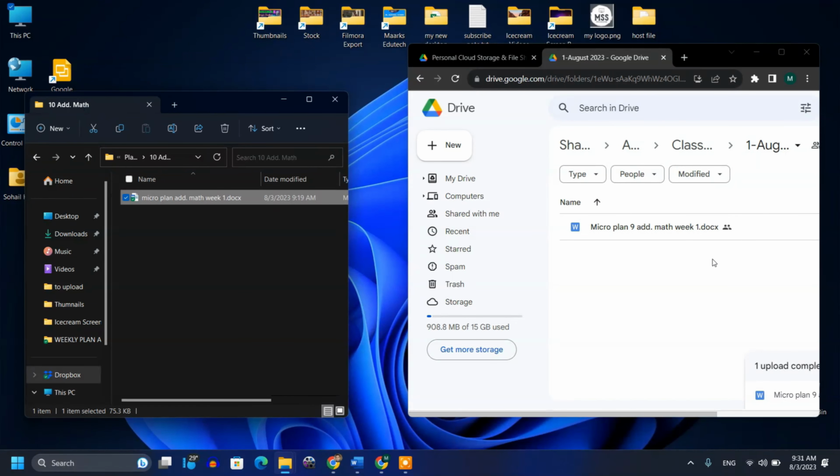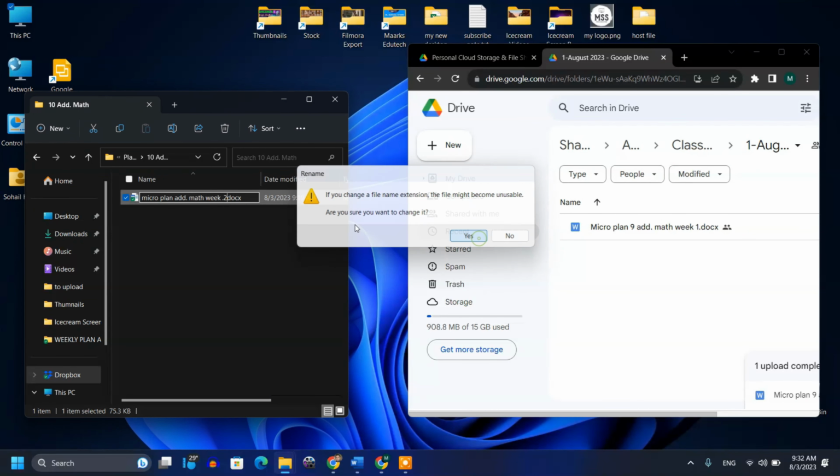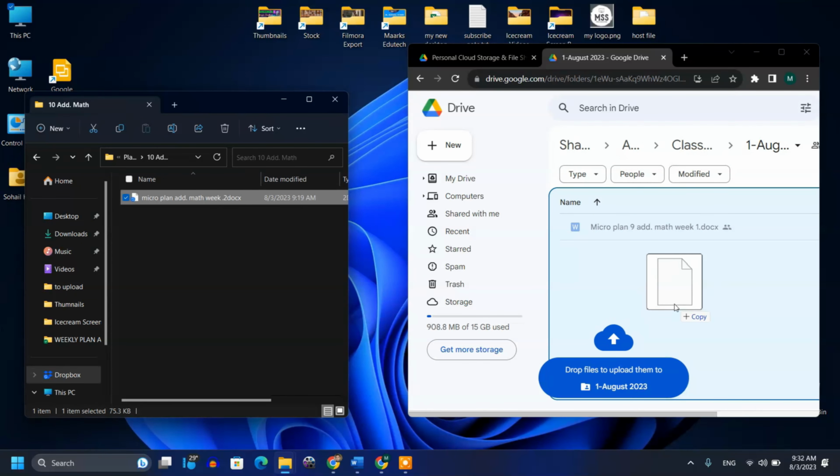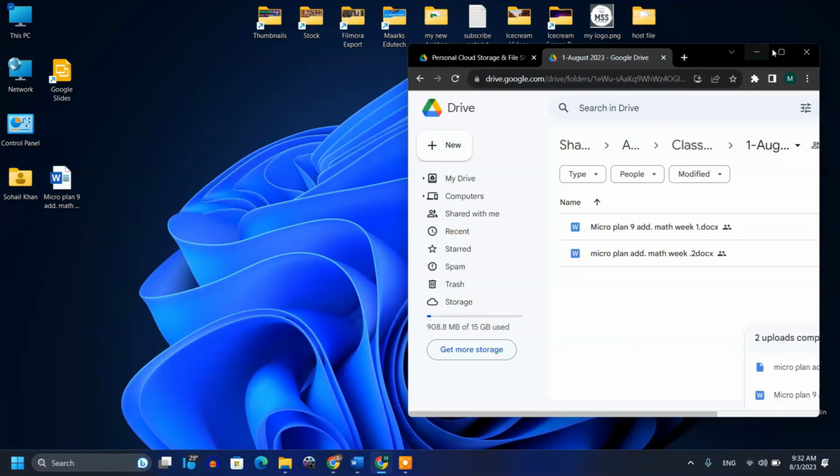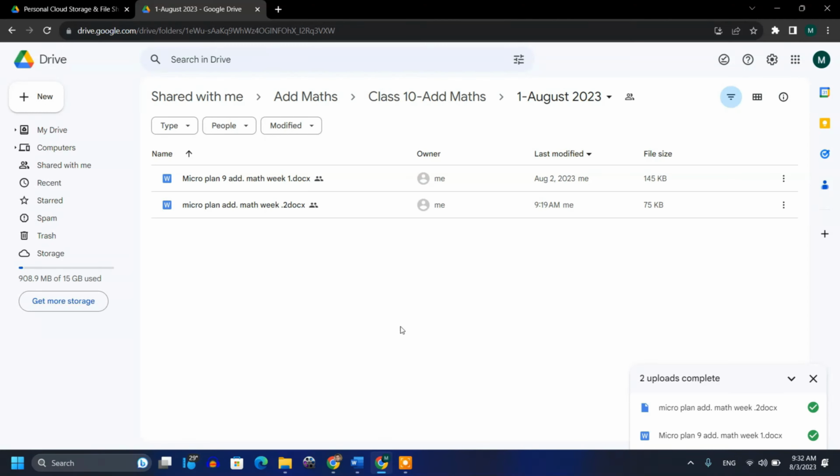Or for example, if this is for week 1 and I now want to upload for week 2, now this is week 2, so I'll just drag and drop it. In this way, I can easily upload my stuff on Google Drive. Now I have told you how to upload and secure your data. In the end, I will be telling you how to sync your data automatically, so you don't have to drag your data every time, and it syncs automatically.